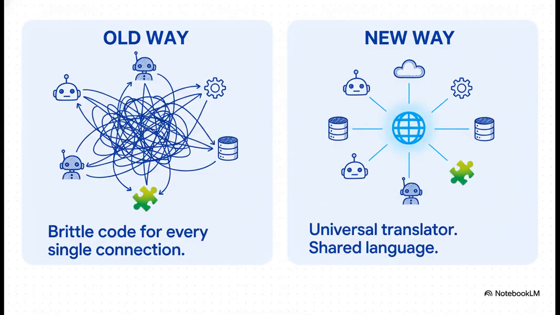This slide really says it all. The old way, over on the left, was just pure chaos. Every developer had to write custom, fragile code for every single connection. It was a nightmare. The new way, the MCP way, is all about creating a universal translator, a single shared language so any agent can talk to any tool, period.